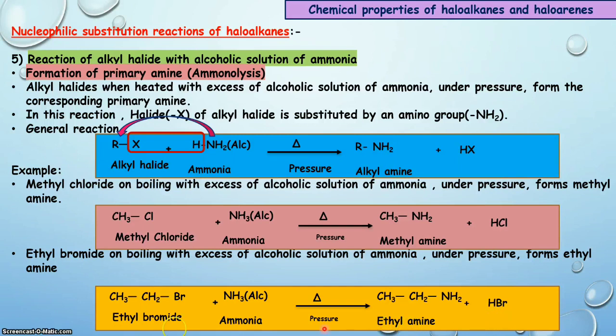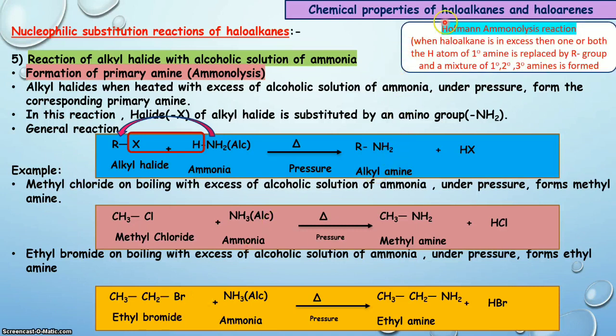How is this product formed over here? Br of ethyl bromide is substituted by the NH2 group, and that gives us ethylamine. This reaction is also known as Hofmann ammonolysis reaction. During this process, if we are using excess of alkyl halide or haloalkane, then one or both hydrogen atoms of this primary amine are replaced by R, and that results in the formation of a mixture of primary, secondary and tertiary amines.